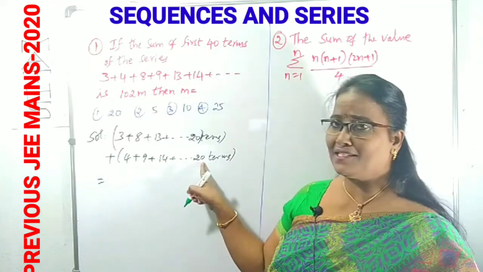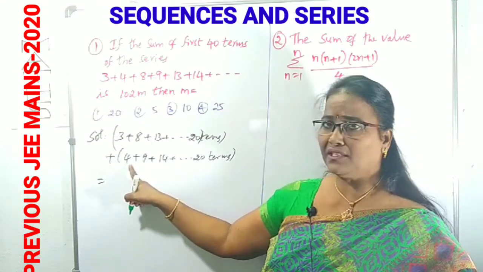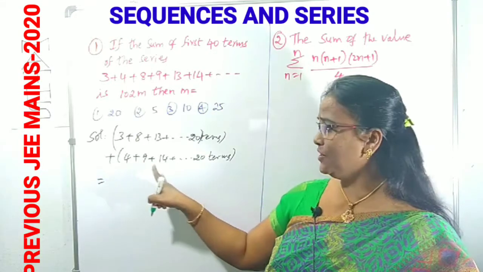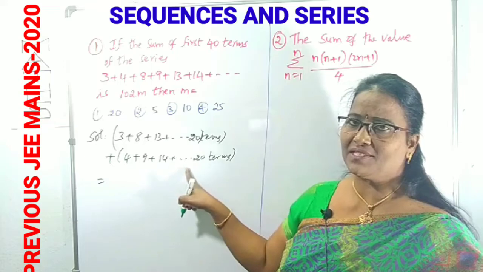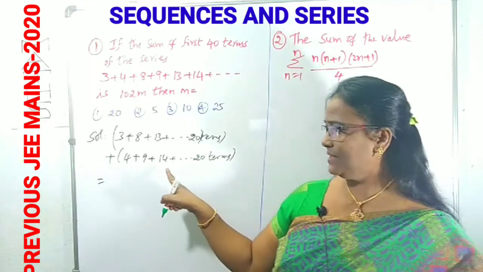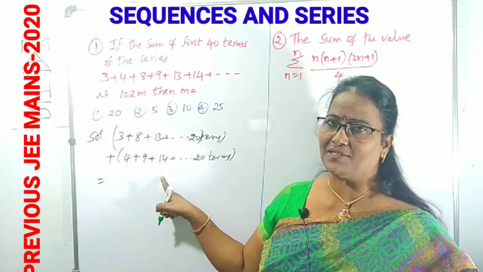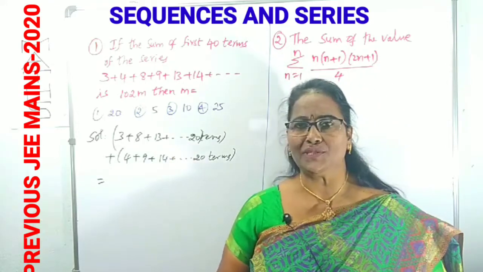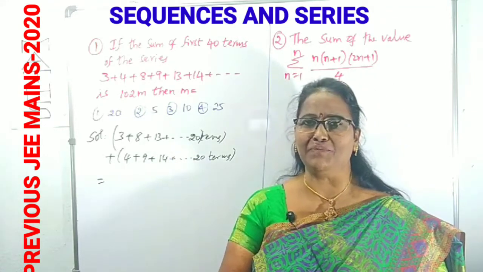In the same way we can observe the second set. The difference of 9 and 4 is 5, and 14 and 9 is 5. This is also an AP series. Accidentally, this common difference is also 5. These two are known series. Now we can find this sum easily.